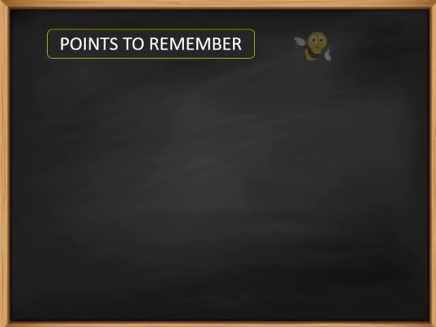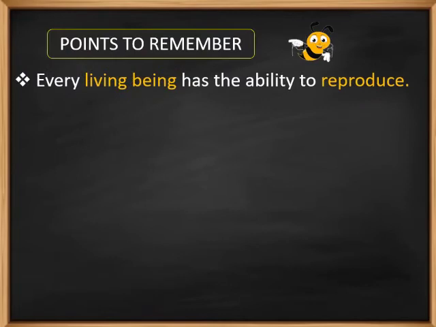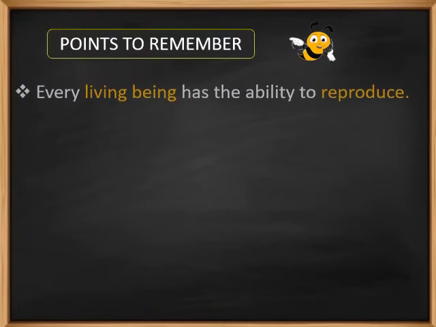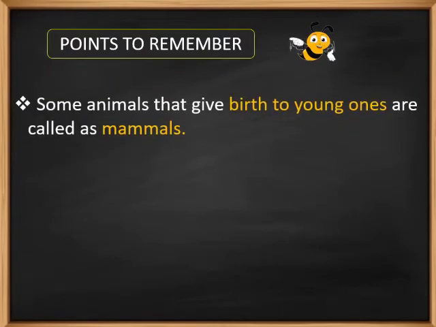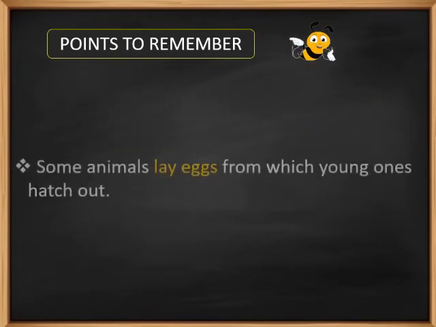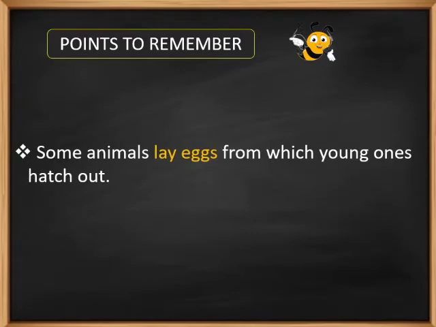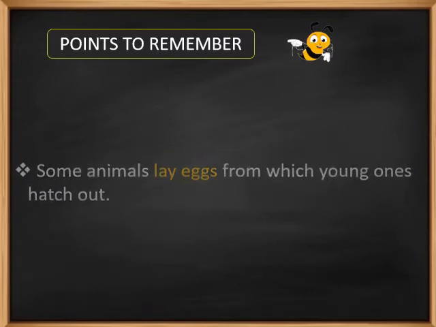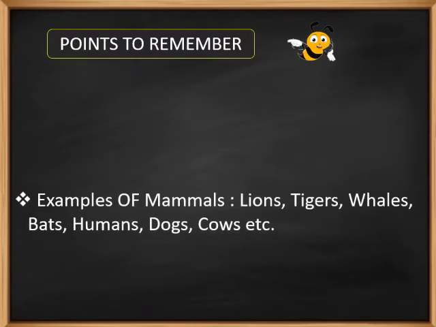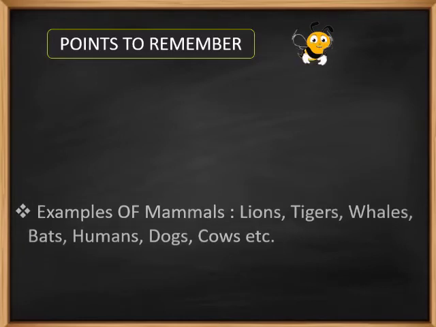Points to remember. Every living being has the ability to reproduce. Some animals that give birth to young ones are called mammals. Some animals reproduce by laying eggs, from which young ones hatch out. Examples of mammals are lions, tigers, whales, bats, humans, dogs, cows, etc.